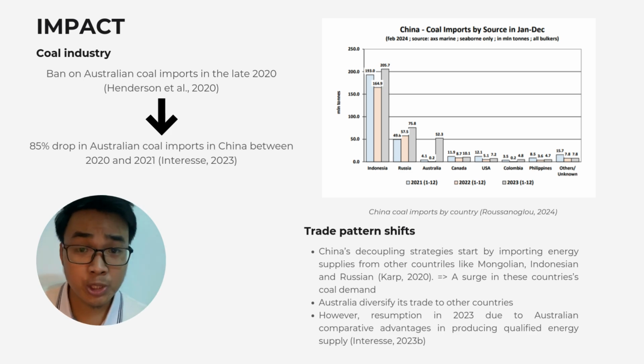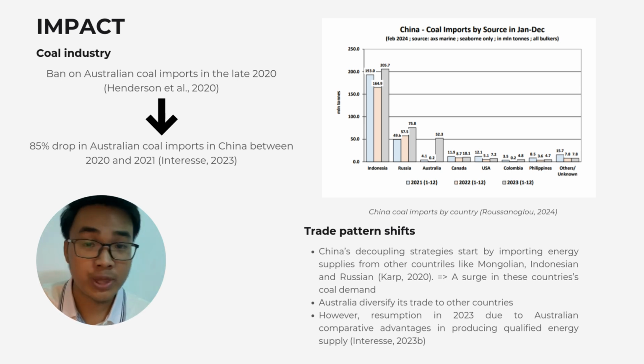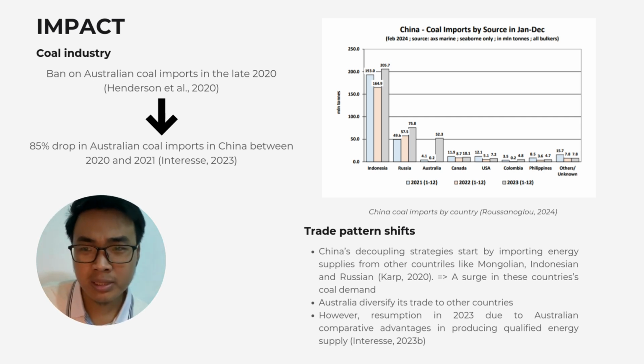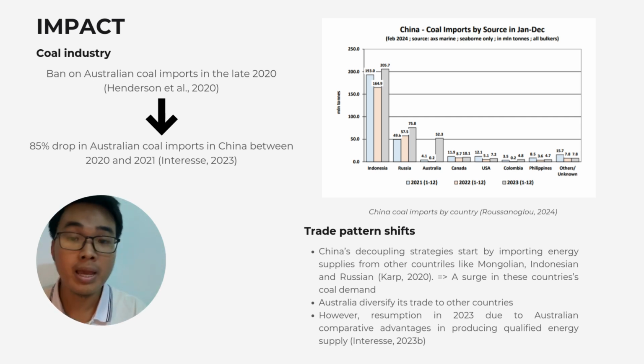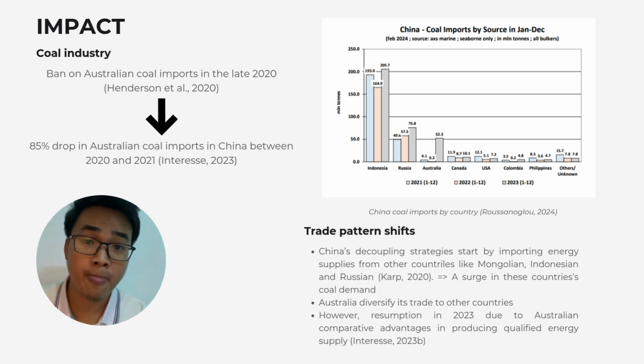The two countries started their diversification strategies, starting with China. China began importing energy supply from other countries like Mongolia, Indonesia, and Brazil, which undoubtedly increased their export volumes and directly benefited those countries. Australia, on the other side, also diversified its trade to other markets like South Korea and India.